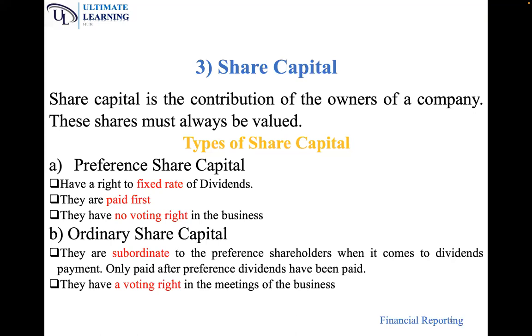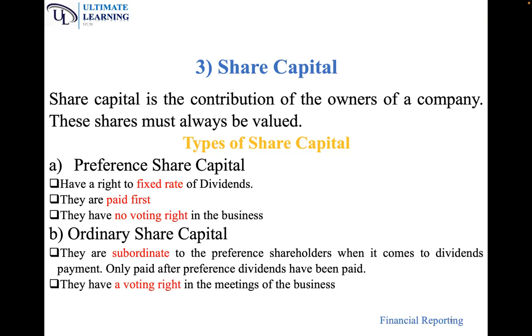Now, the reason why I was stressing this is the next point. Irredeemable preference shares are treated as equity in the balance sheet, and therefore dividends are paid out of them. We pay preference dividends for irredeemable. Irredeemable is the one that will not be bought back.